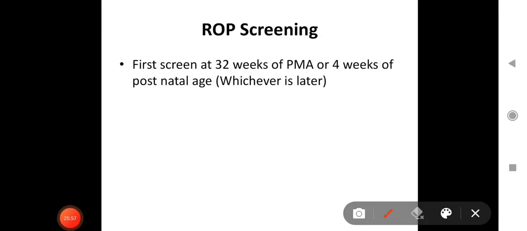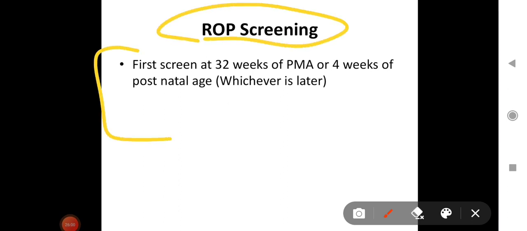Now, when ROP screening is advised, the first screening is important. The guideline given by AIIMS or even the Indian Pediatric Association: first screen at 32 weeks of postmenstrual age or 4 weeks of postnatal age, whichever is later. So if a baby is born at 26 or 27 weeks, when is the screening to be done? 27 plus 4 weeks is 31 weeks, but 32 weeks of postmenstrual age, whichever is later, is given in the guidelines. So screening has to be done at 32 weeks.